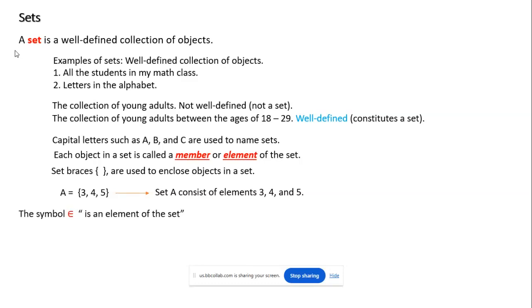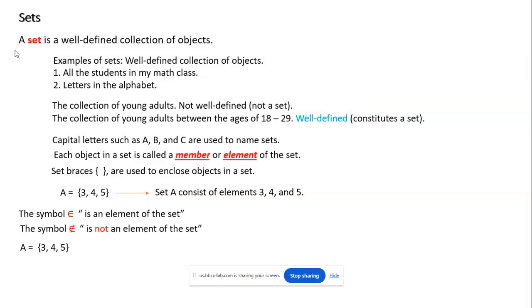We have this symbol, which is represented in the syntax for sets, and it signifies an element in the set. So let me give you an example of how we use this Greek symbol. Let me use the opposite of this. If I slash a line through this E-looking symbol, it looks like an E, but it's not an E. If I do a slash through this symbol, this means that it's not an element in the set. And we're going to be using these symbols to answer some of our homework questions and some of my example questions.